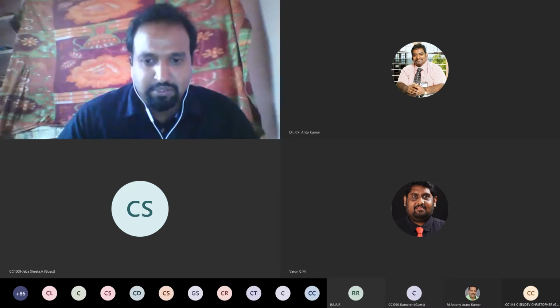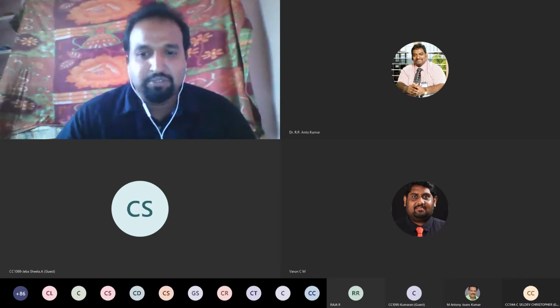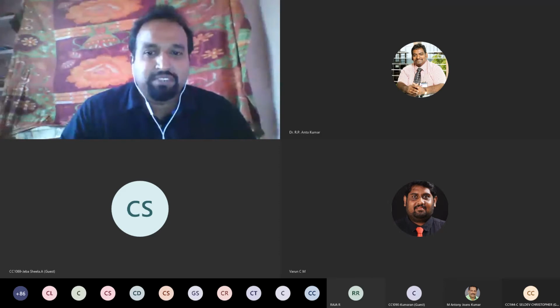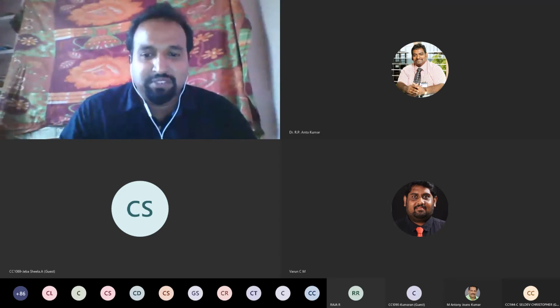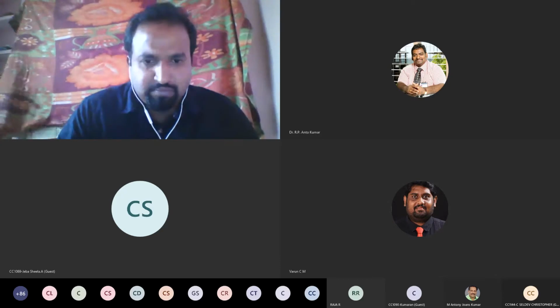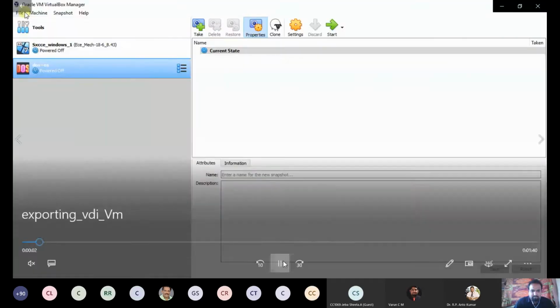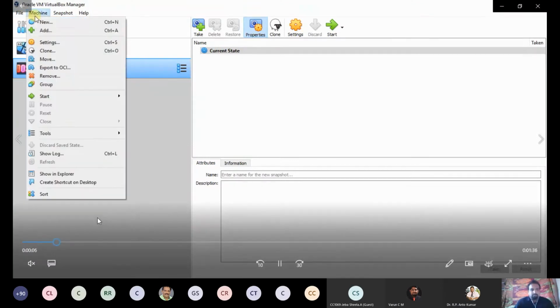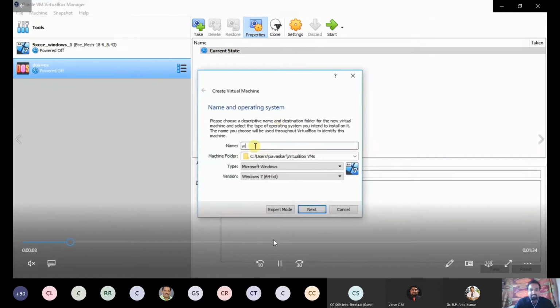So now what we are going to do is create a new virtual machine from an already existing virtual disk image format. It is the image format of VirtualBox. So we can see that. New virtual machine. So you have to give the virtual machine name.